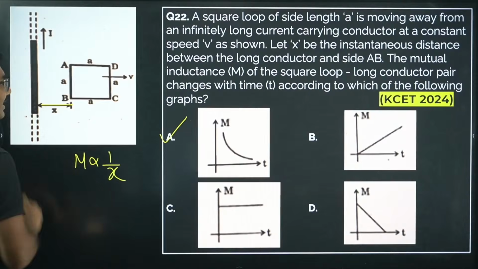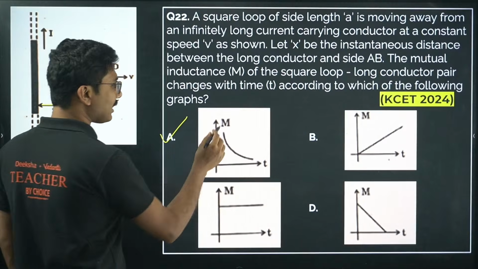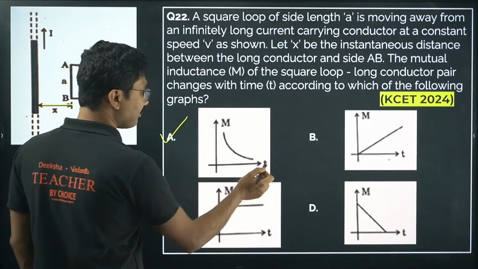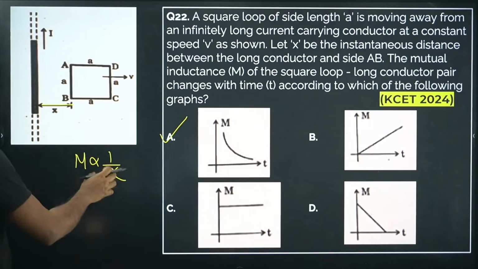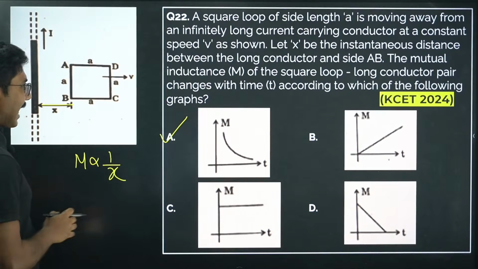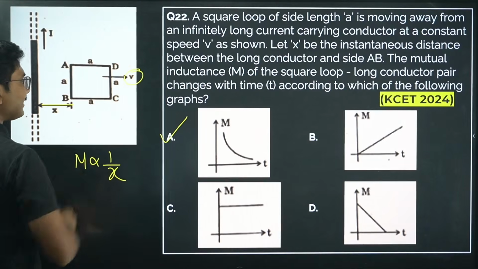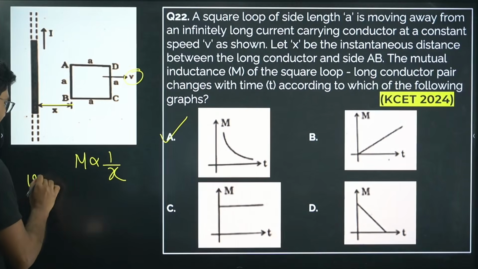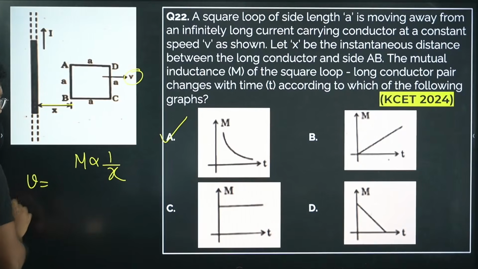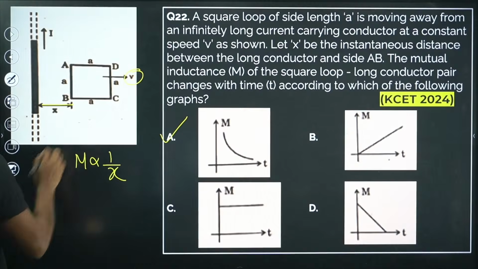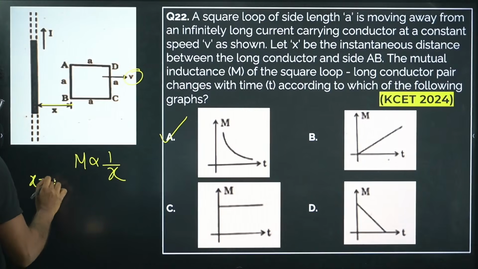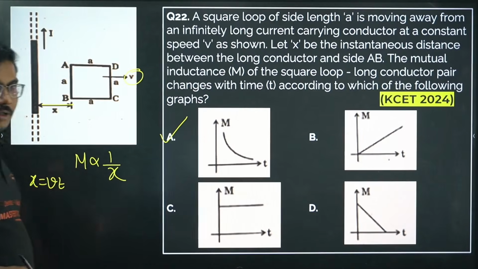Now how does x change? You are plotting a graph of mutual inductance versus time, not x versus M. So how is x related to time? For that the velocity is given. The distance traveled by an object is given by velocity into time, right?